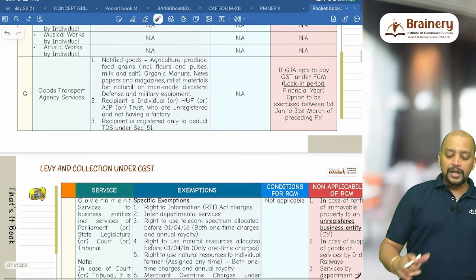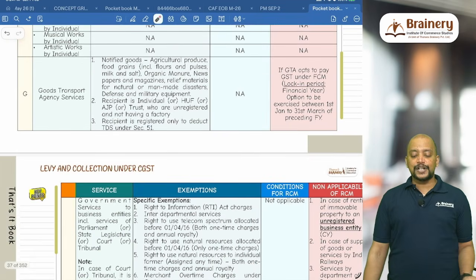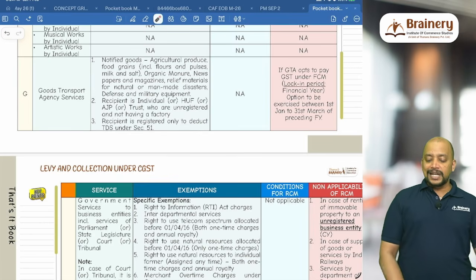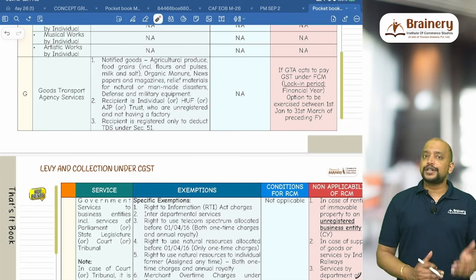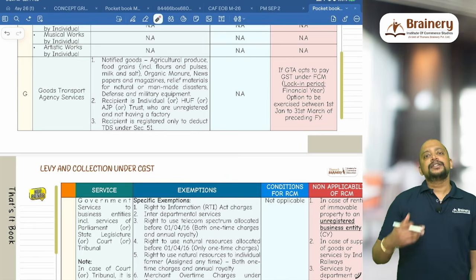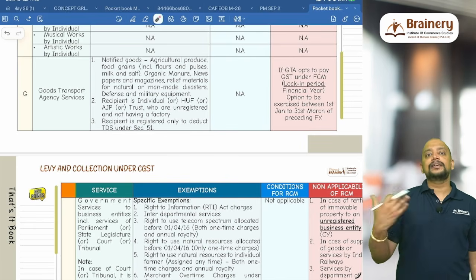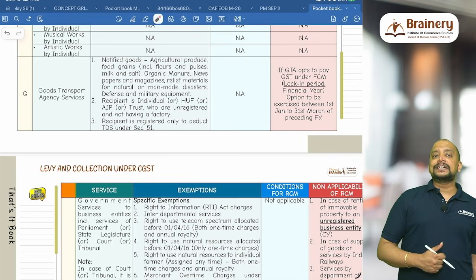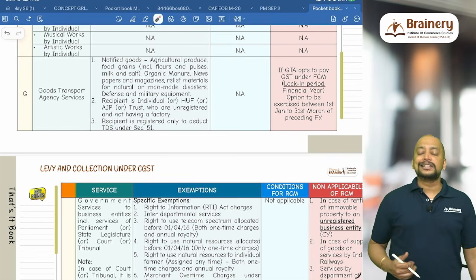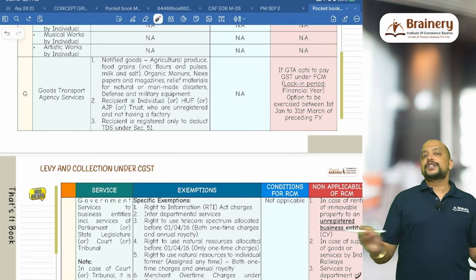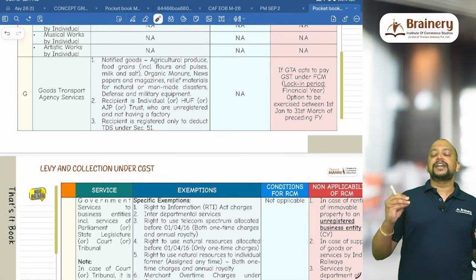Then next we have GTA services, that is goods transport agency services. For goods transport agency, we have 3 exemptions. Number 1, notified goods. What are those notified goods? 6 notified goods: agricultural produce, then food grains, including flours, pulses, milk and salt, then organic manure, newspapers and magazines, relief material for natural or man-made disasters, defense and military equipment. These are the 6 notified goods. If they are transported through a goods transport agency, then the freight will be exempted.